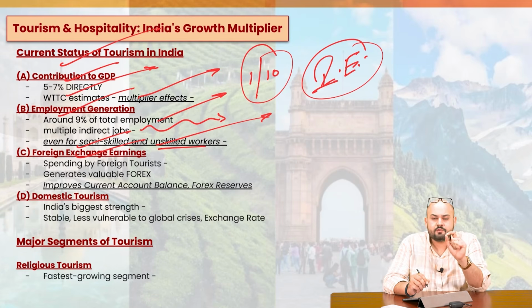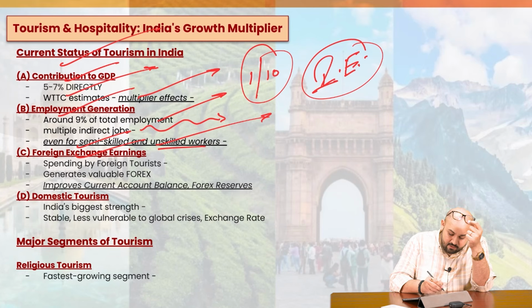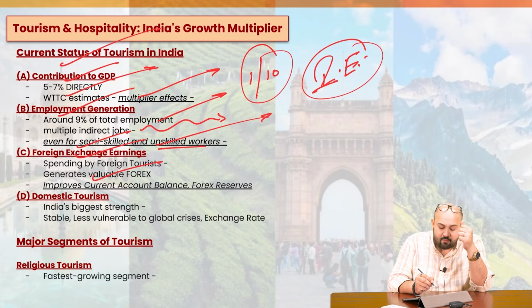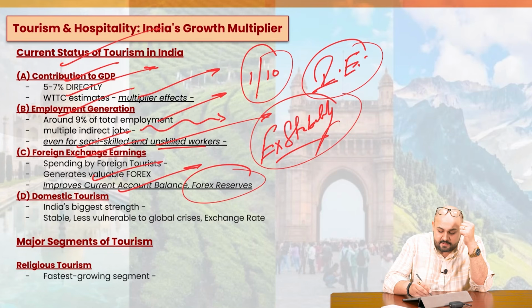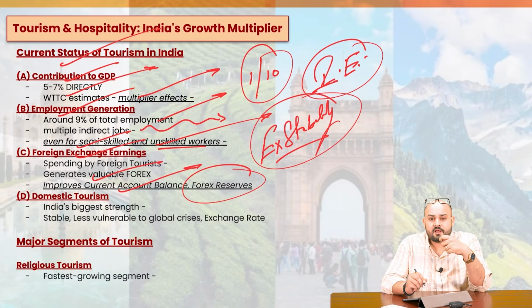It gives the earning through the invisible exports, generates valuable forex, and ultimately what this does is it improves the current account balance. It improves the forex reserves. It provides that external stability, right? Especially during the times of crisis, especially for a country like India, which is dependent on a lot of these energy supplies. So it needs a lot of foreign exchange, right?